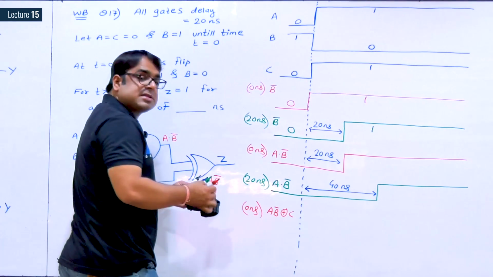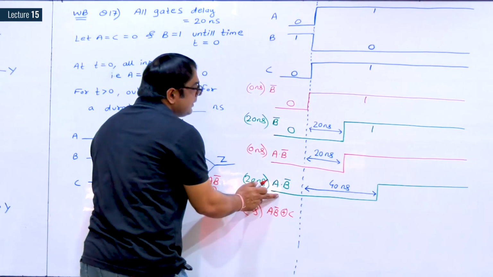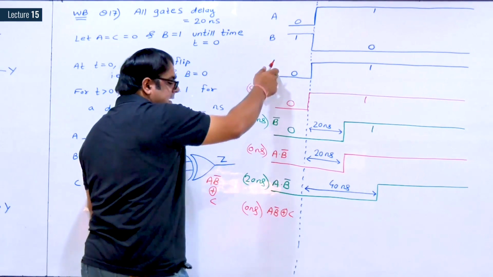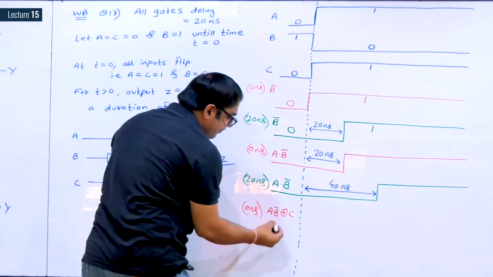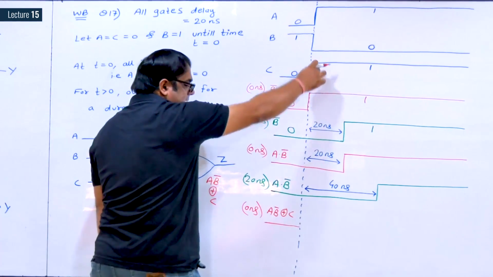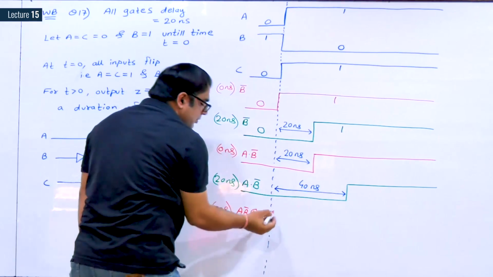See, A dot B complement and C. See, this is 0. 0 XOR with 0 will be 0. See, C is 1. This is equal to 0. 1 XOR with 0 is 1.